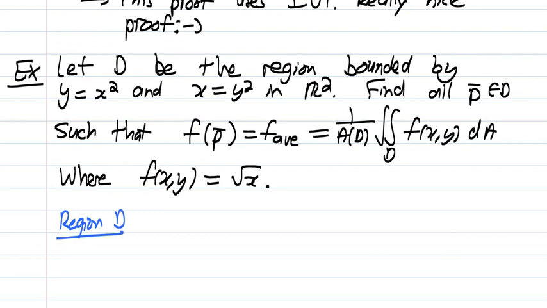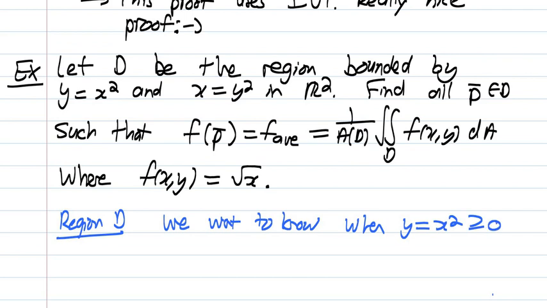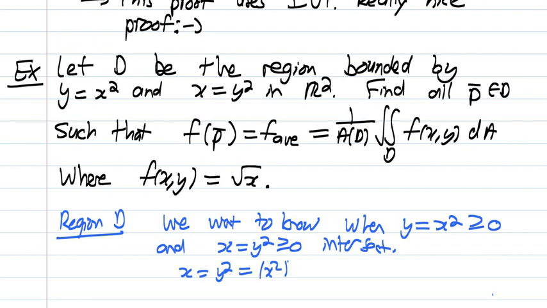So we want to know when y equals x squared, which is greater than or equal to 0, and x equals y squared, which is greater than or equal to 0, intersect. And so we see the following: x is equal to y squared, and y is x squared, so x is x squared squared, that's equal to x to the power 4.